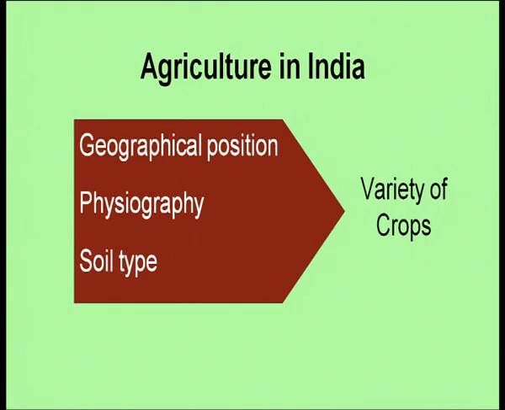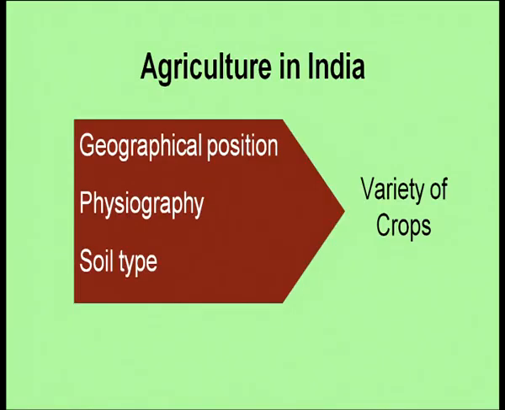So, what are the main factors that are responsible for helping us to grow so many crops in our country? First is the geographical position. In the last lesson, we studied about its physiography, the biodiversity also. So, the biodiversity, we have different variety of biodiversity also because of the geographical position of our country. So, it applies to crops also, and because of this geographical condition, that is, it lies in the subtropical zone, we have a variety of crops that we can grow in our country from north to south and from east to west.